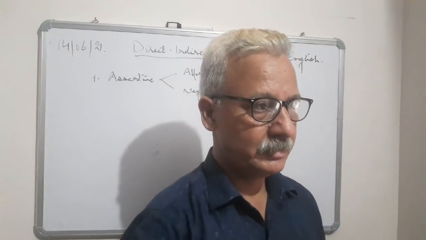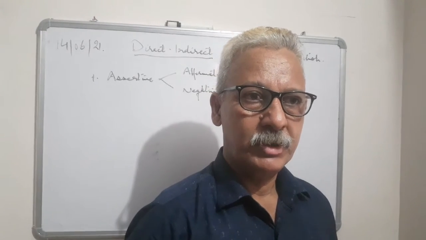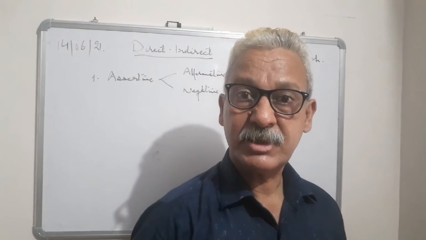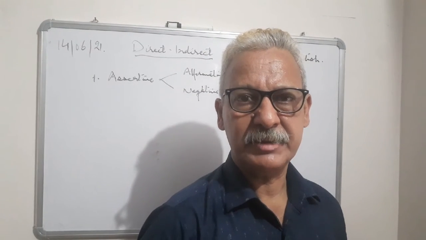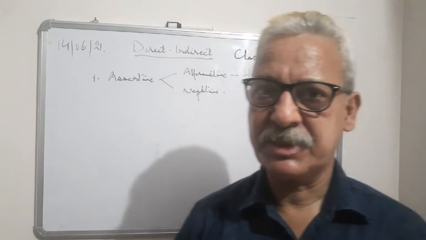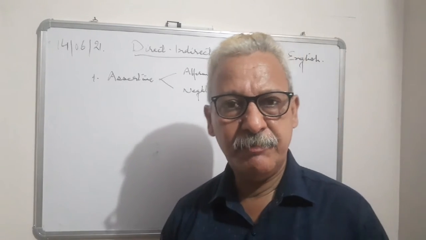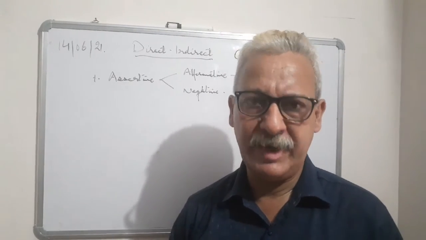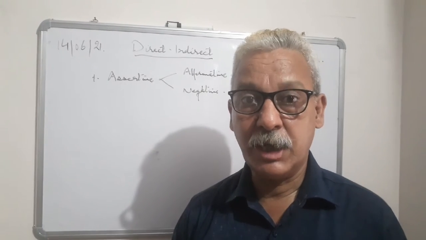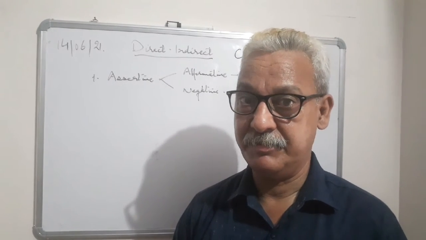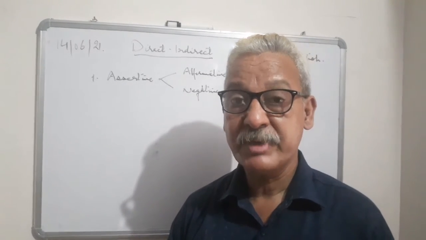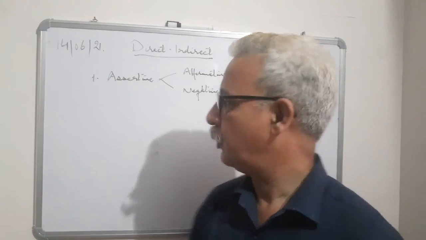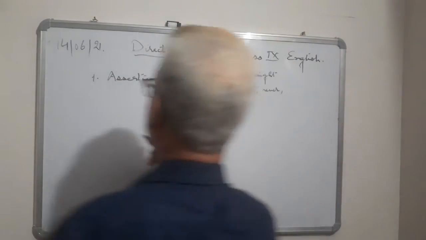The straight sentence, I give you an example. For example, COVID-19 is subsiding now. Means it is coming down now. This is just a statement, and it's a simple statement. So it is affirmative. If we say that things are not improving, so not improving, not shows that the sentence is negative. But at the same time, both types of sentences are called assertive sentences. Okay? I hope you understand that.